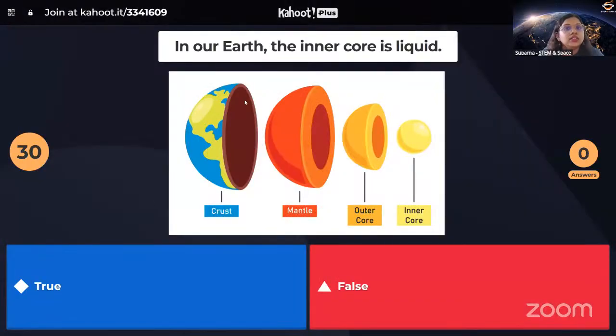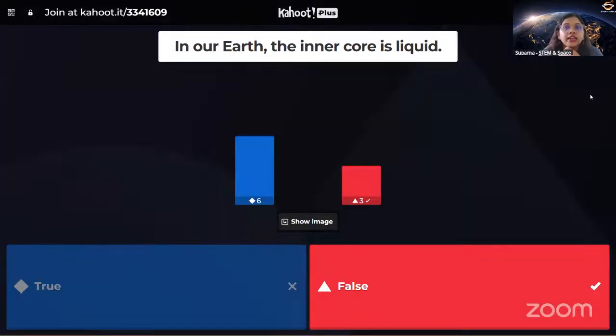In our Earth, the inner core is liquid. True or false? Okay, everyone, please see. In our Earth, the inner core is liquid. Is it true or false? Okay, so most of you gave the wrong answer. Sorry, only 3 of you gave the correct answer.